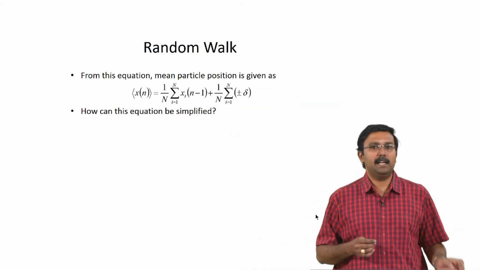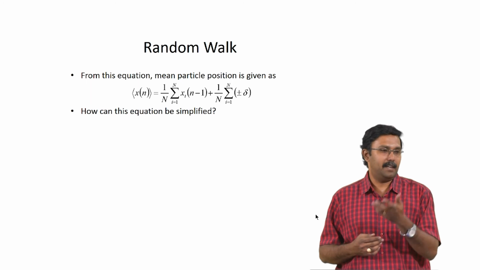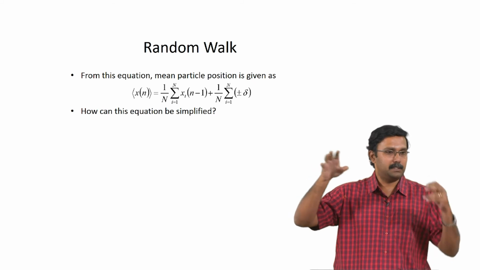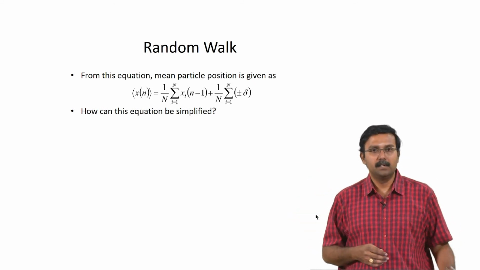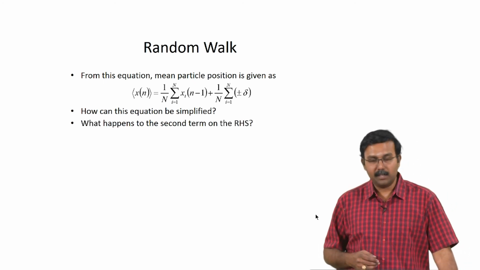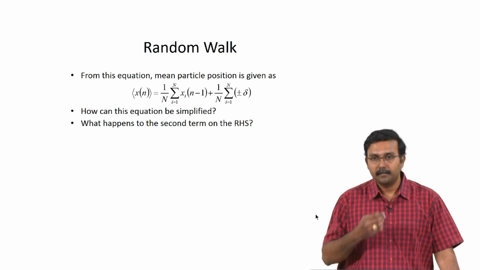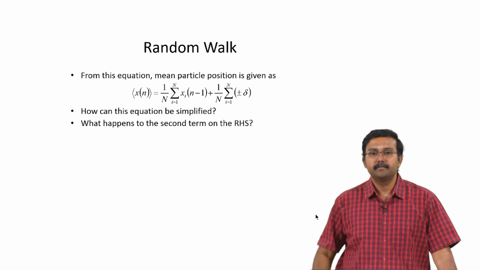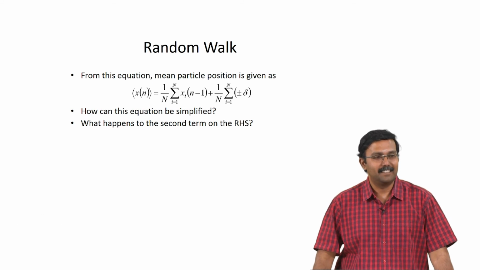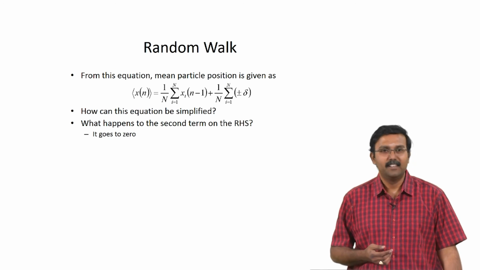So, from this equation you can actually calculate the mean particle position. Basically you have just divided it by the number of particles, like summation of all the positions divided by the number of particles. Okay. So, now you need to simplify this equation. If you were to simplify this equation, can you think of what would happen to the second term? Will it not get cancelled? Why? Because there's plus delta minus delta plus delta minus. Yeah. Half will be plus, half will be minus, so it goes to 0. Okay.